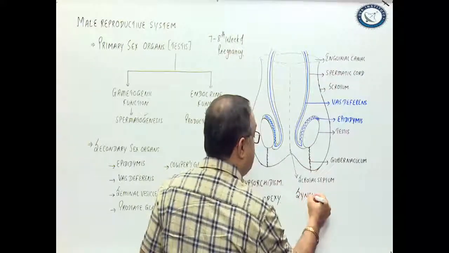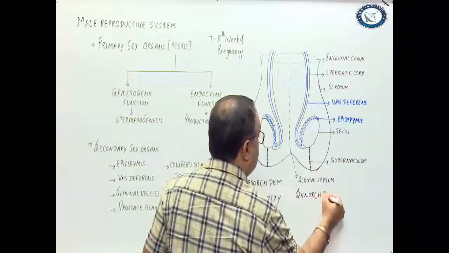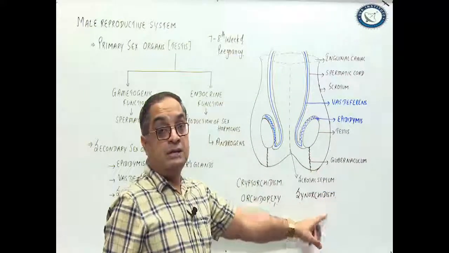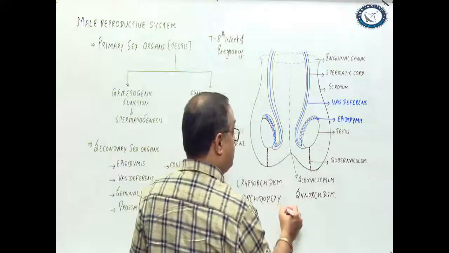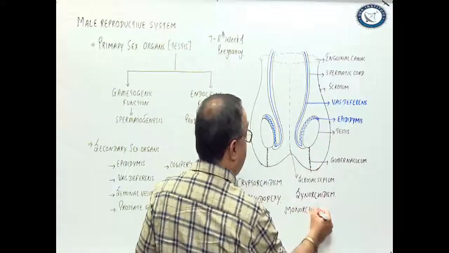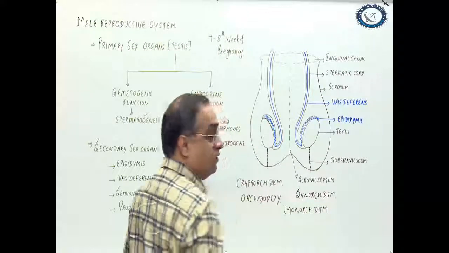Sometimes the two testes are fused right from birth. That is called synorchidism. Sometimes there can be a single testis in the scrotum, that is monorchidism. So these are some of the clinical conditions.